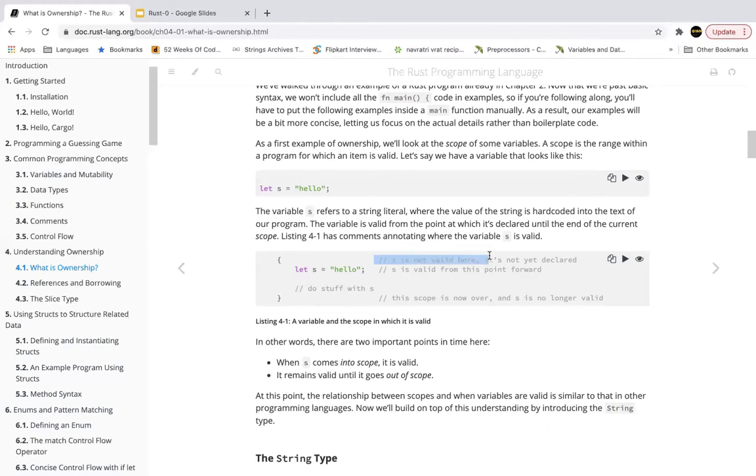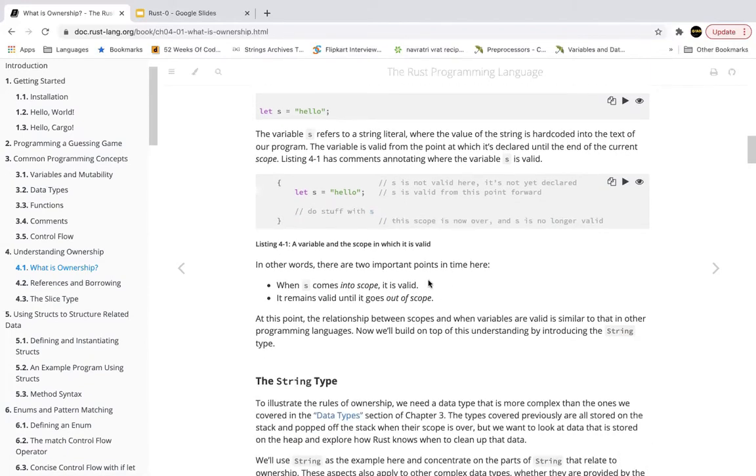So when the curly braces start, s is not valid here because it's not yet been declared. Once s is declared, it is valid only from this point forward. Now we can do stuff with s. We can use it to print. We can use it in a program. We can use it to combine with other variables and perform some action. And once we close the curly braces, the scope of this variable is now over and it is no longer valid. So if you see the two important points that are mentioned here, when s comes into scope, it is valid. It remains valid until it goes out of scope.